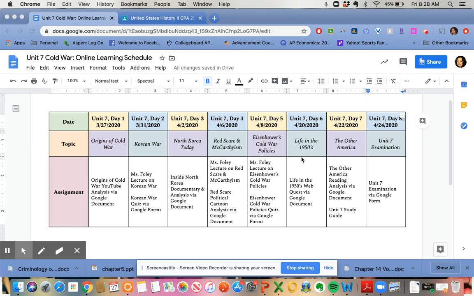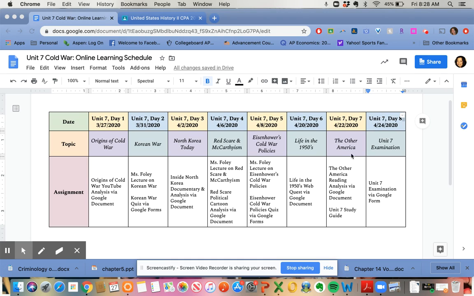On the 22nd, so as you can see, the 8th and the 20th, there's a huge gap. That's spring break. So there's not going to be any assignments or any homework or anything during spring break. We're going to finish this quiz on the 8th and then have our spring break, relax, no online learning, nothing, and then come back on the 20th. We may be back in school. If we're back in school, we'll do this in school. If we're not in school, then we're going to be doing the web quest anyway. So these assignments would be the same if we were in school or not, whatever happens. I hope obviously to be back sooner than later, but I am realistic.